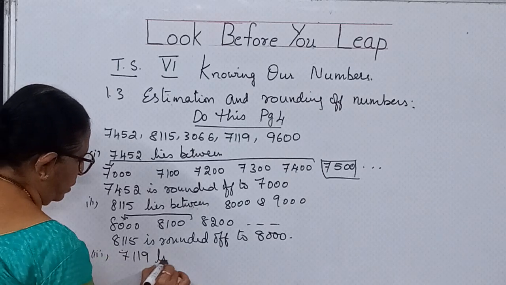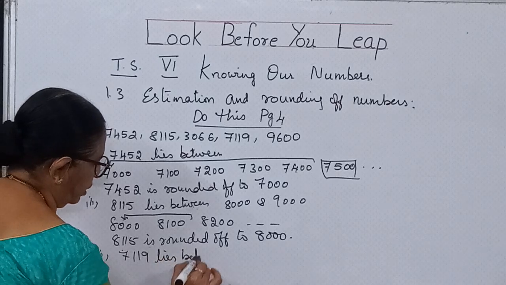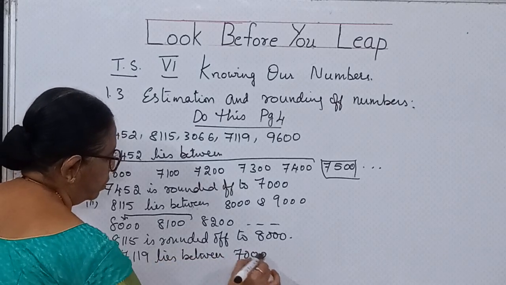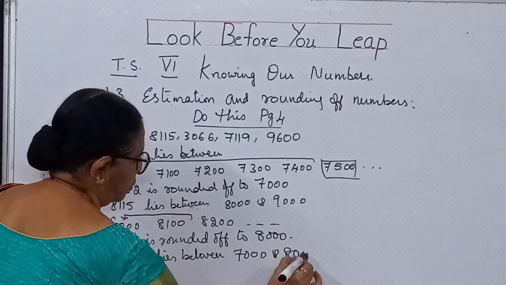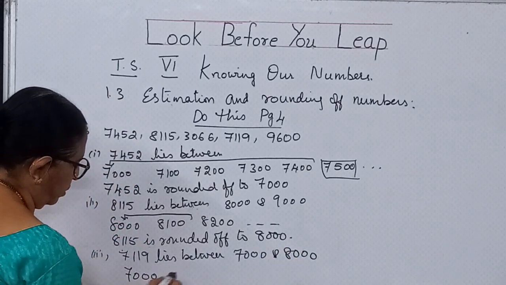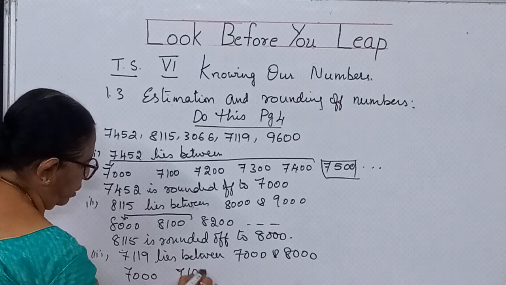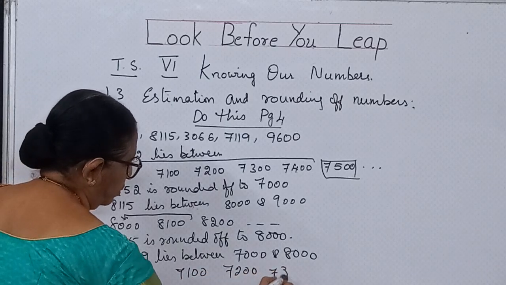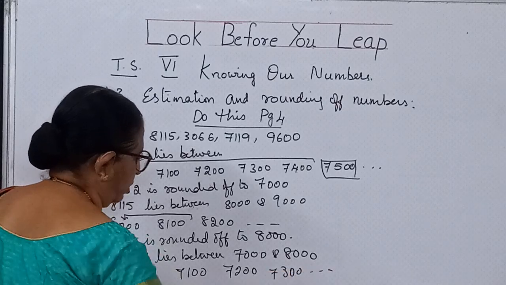Now 7,119. It lies between what value? 7,000 and 8,000. So we will be writing 7,000, 7,100, 7,200, 7,300. It goes up.